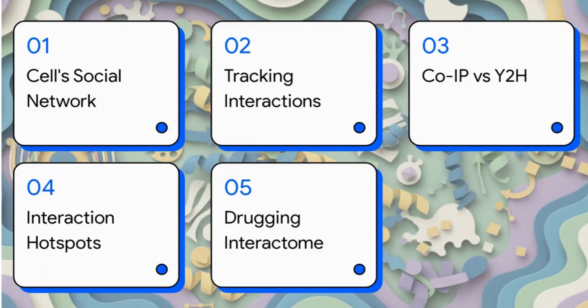Here's our roadmap for today's explainer. We'll map the cell's social network, track those interactions, throw co-IP and yeast-2 hybrid into the ring together, hunt down physical interaction hotspots, and finally, talk about drugging the interactome.